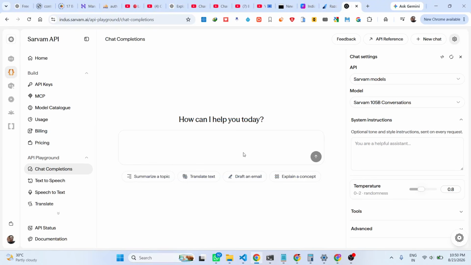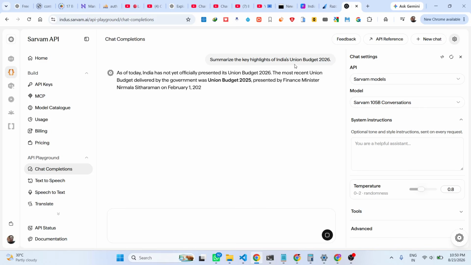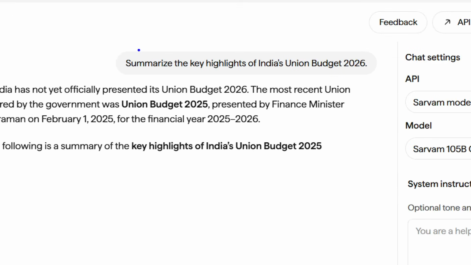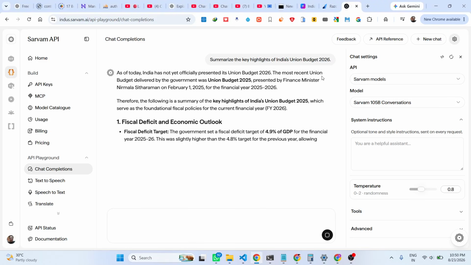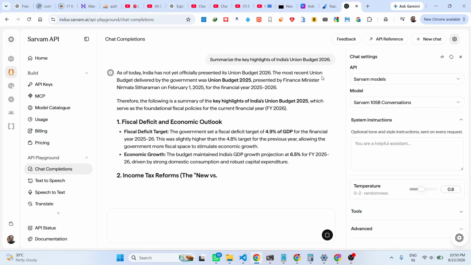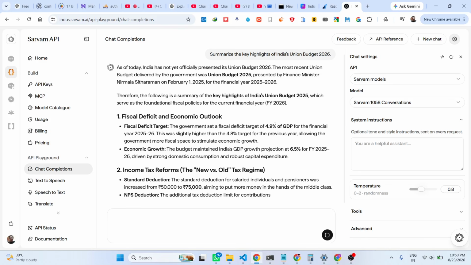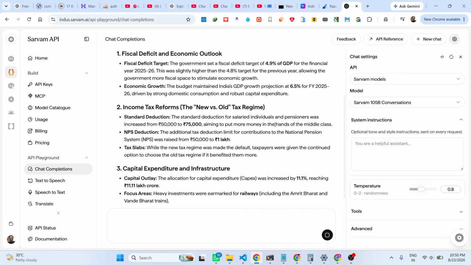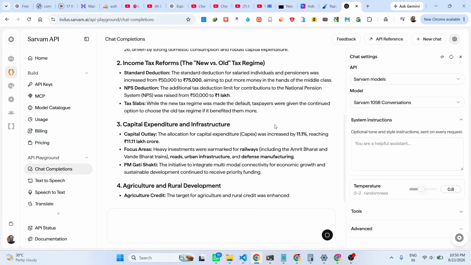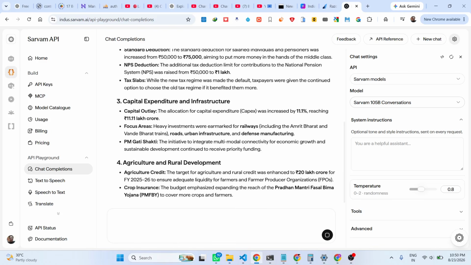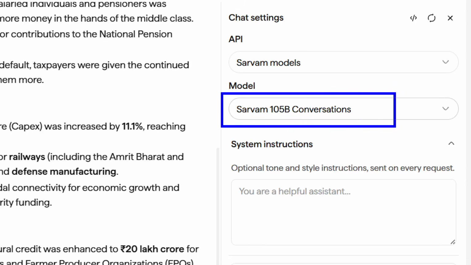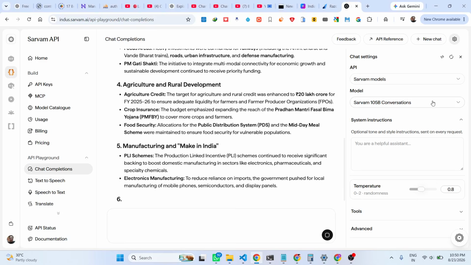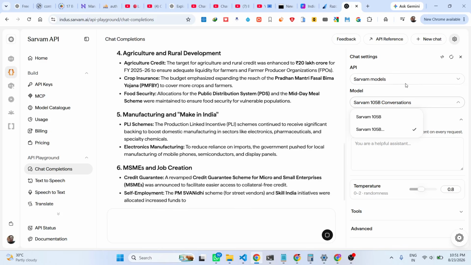You get 100 credits, so let me ask a message. From here you need to adjust. As you see, I simply ask a question: summarize the key highlights of Indian Union Budget 2026. So it is answering it. This is actually using its own model, Sarvam 105 billion conversation. This is the name of the model that they have.